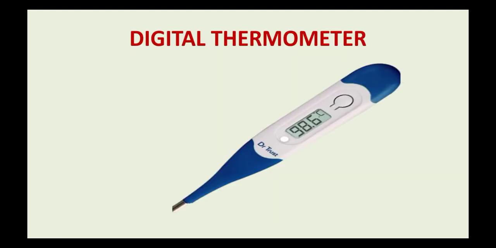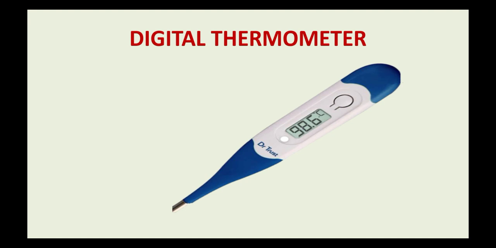Now dear children, although we use this kind of thermometer to measure temperature, it is very important to know that mercury can be extremely dangerous, as mercury is a toxic metal. Toxic means poisonous.